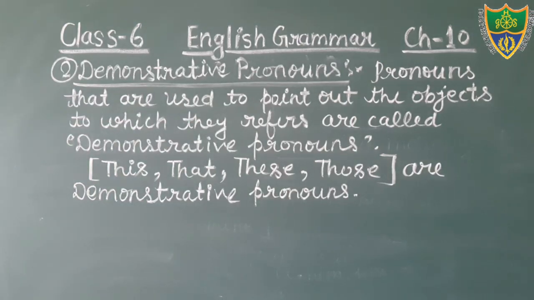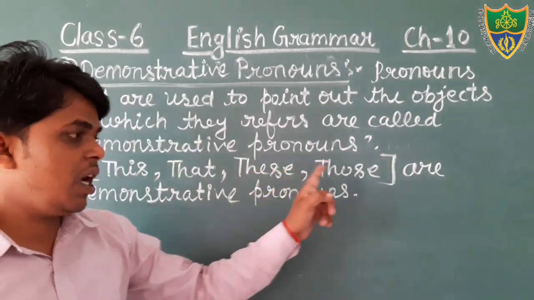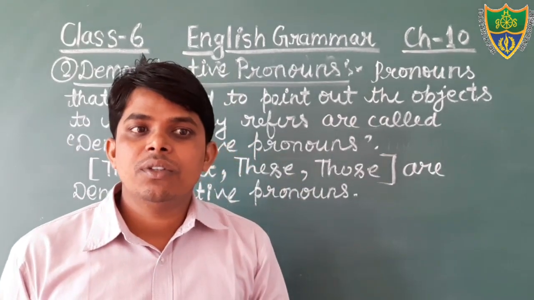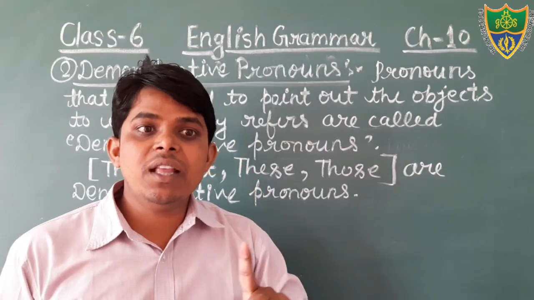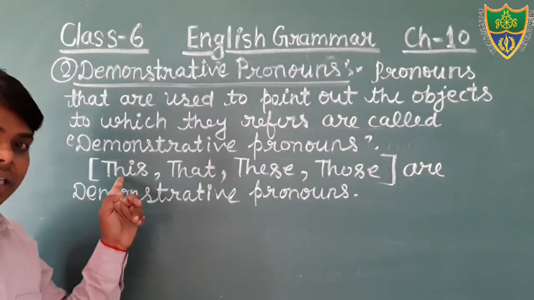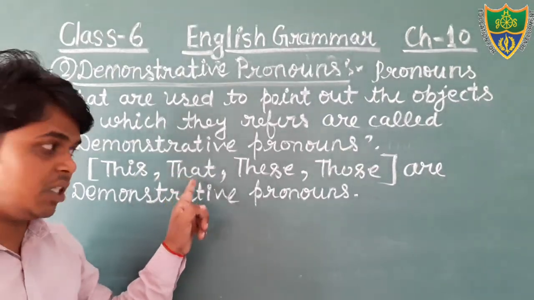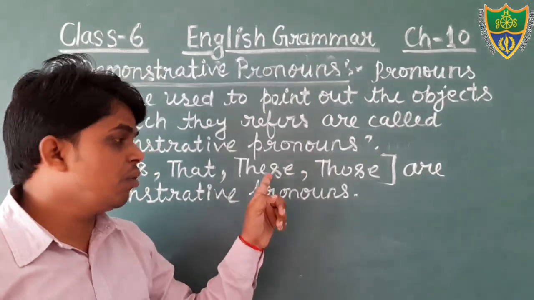And we all know when we use this, that, these and those. Yes, students, we use the word this to show one thing, and it also shows nearness. That shows a single thing, but it also shows distance. The word these shows the plural, and it shows nearness.